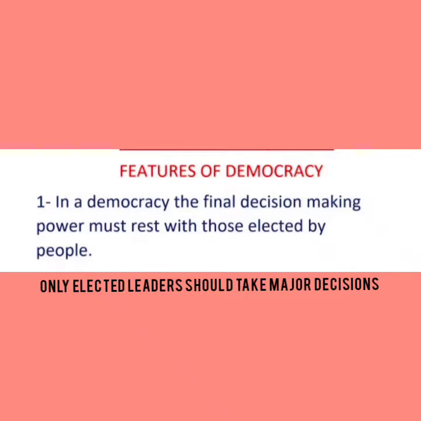Because in October 1999 he captured power after overthrowing a democratically elected government. He declared himself as the chief executive of the country, and later changed his aim from chief executive to president.